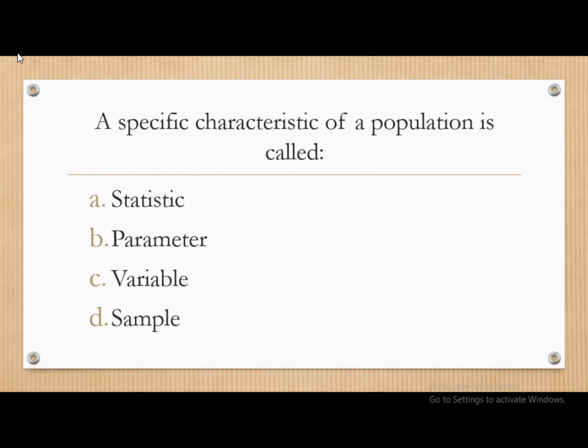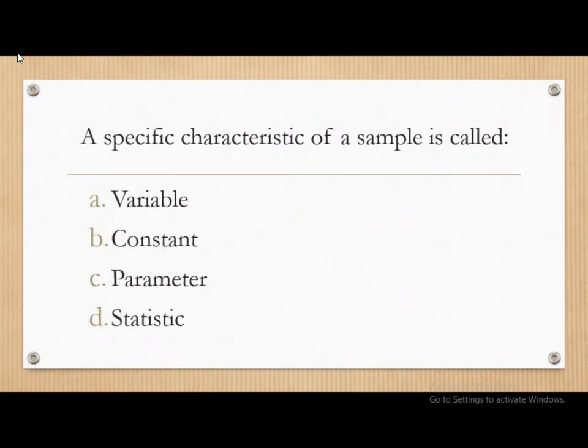Next question. A specific characteristics of a population is called as statistics, parameter, variable, or sample? And the correct answer is parameter. A specific characteristics of a population is called as parameter. Next question. A specific characteristics of a sample is called as variable, constant, parameter, or statistics. And the correct answer is a specific characteristics of a sample is called as statistics.